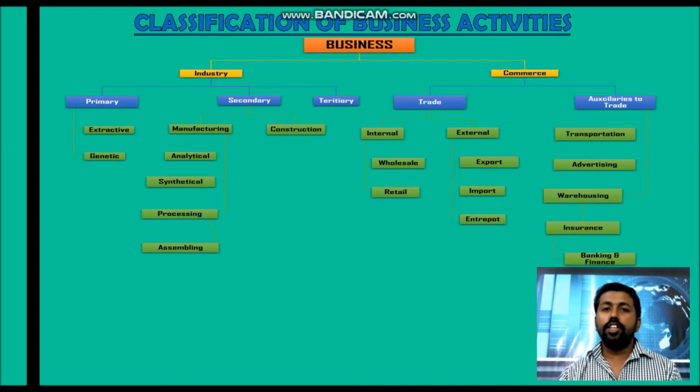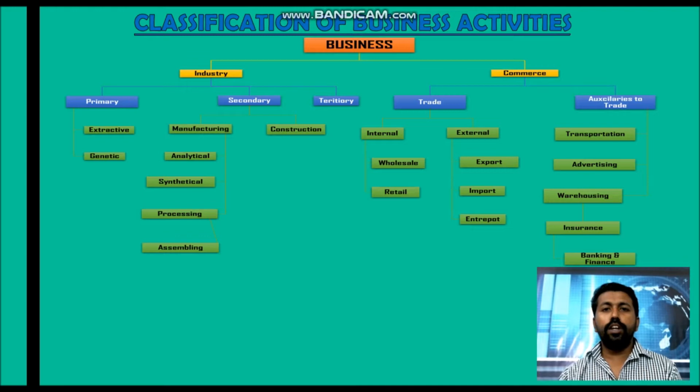Internal trade is divided into wholesale trade and retail trade. External trade is divided into export and import. Auxiliaries to trade include transportation, advertising, warehousing, insurance, banking, and finance.